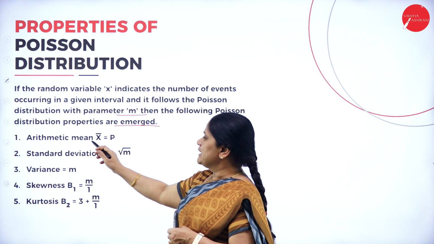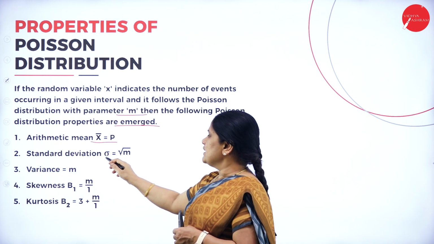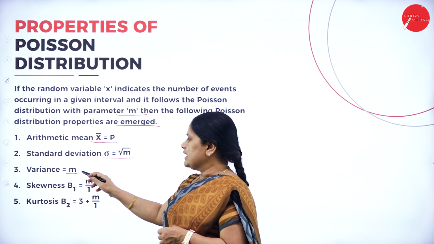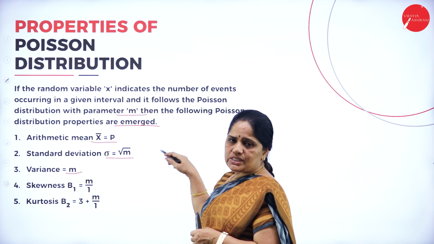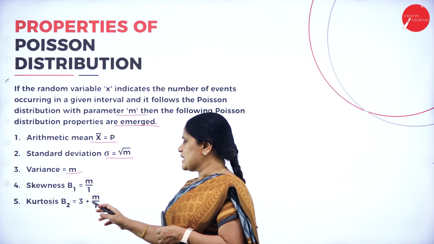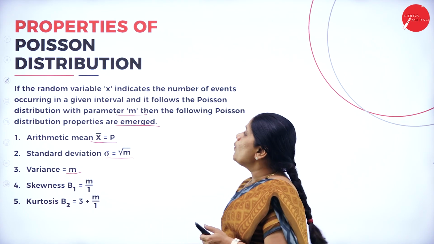So the arithmetic mean, that is x bar equals m. Then standard deviation equals root of m, and then we have variance, that is when we square this root of m we get m. Then skewness b1 equals 1 by m, kurtosis b2 equals 3 plus 1 by m.